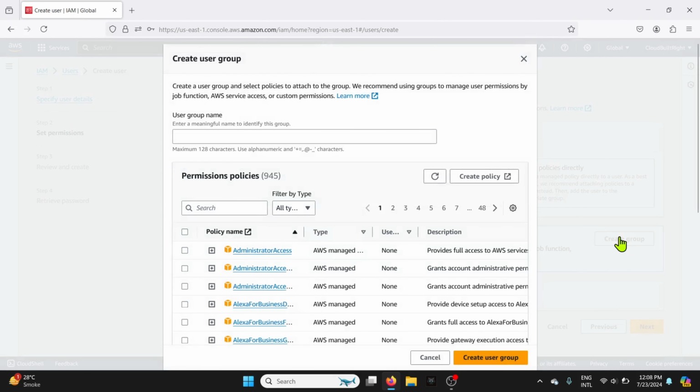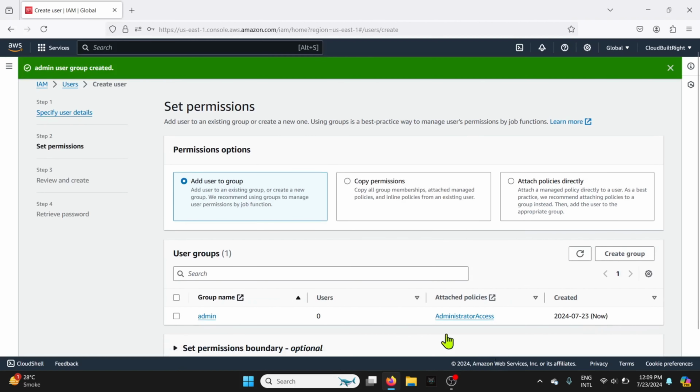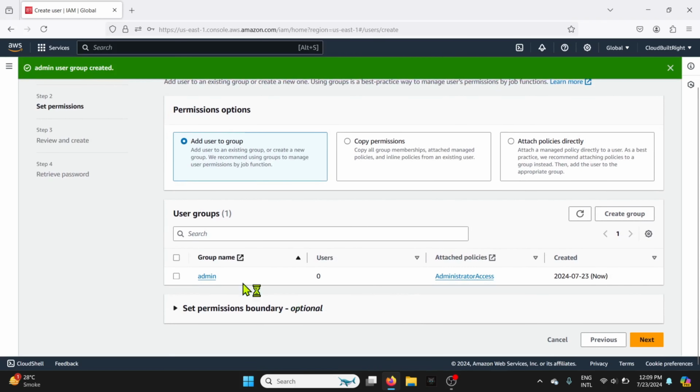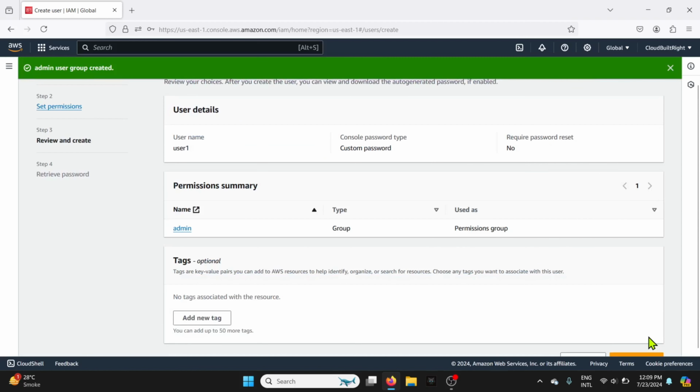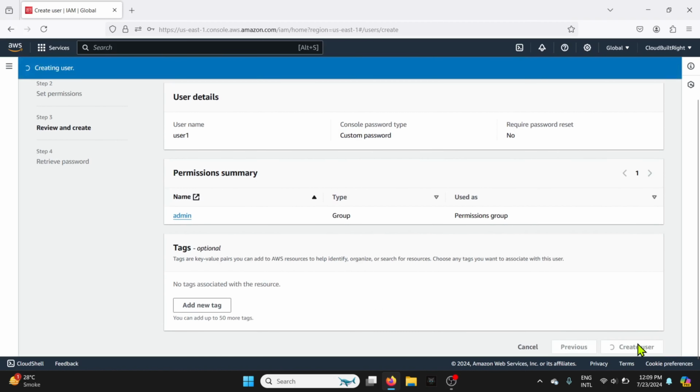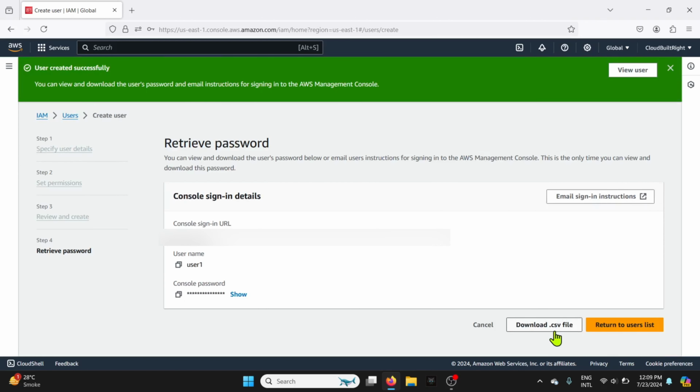Select Add User to a group. Let's create a group called Admin and attach the administrative access policy to the group. Now the group has been created. Select it to add the user to it. Review the details and then create the user. Also download the .csv file with the user's credentials.